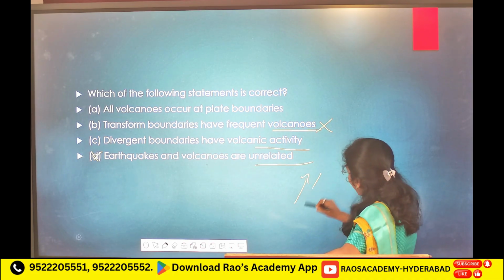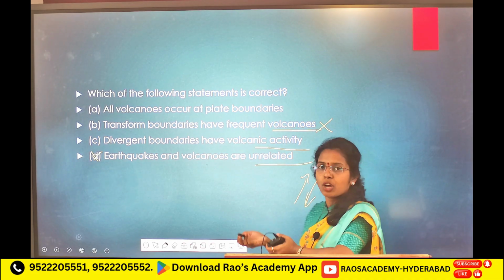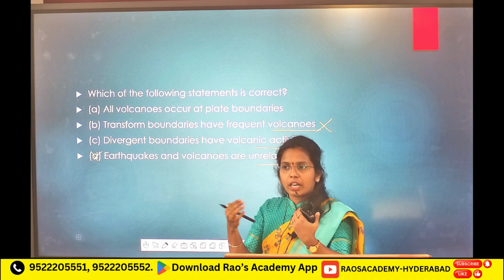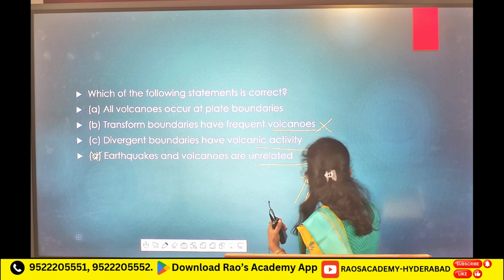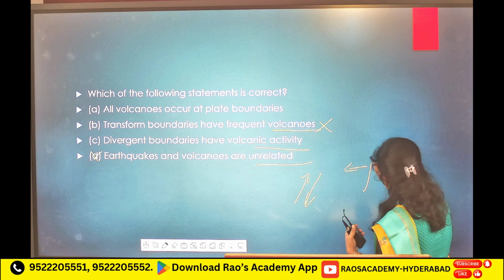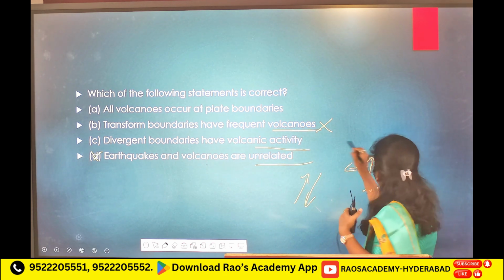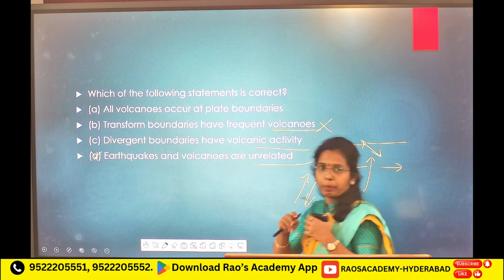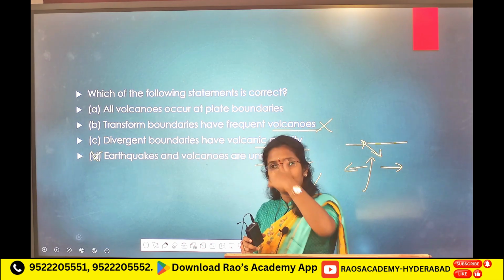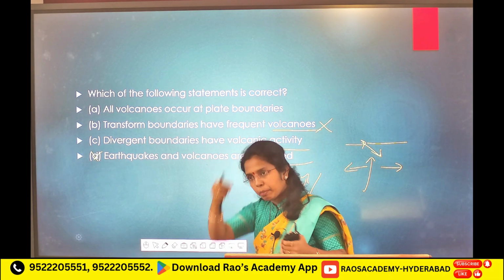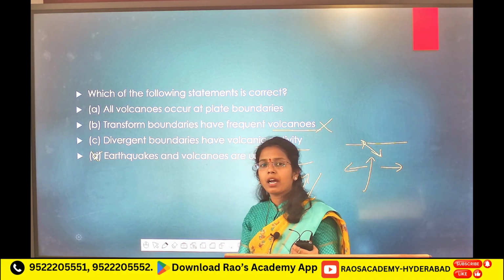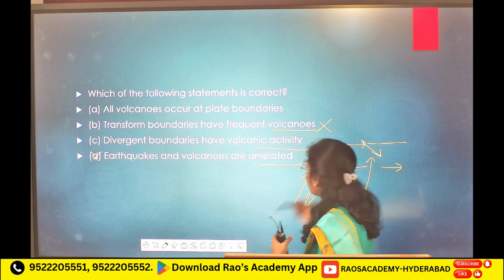Here in a transform boundary, crust is not subducting, compression is not happening. In divergent, 2 plates are moving away, magma comes out. In convergent, one plate subducts under the other plate, and because of that subduction those rocks melt, and from there you will see magma eruption, lava, volcanic eruption.